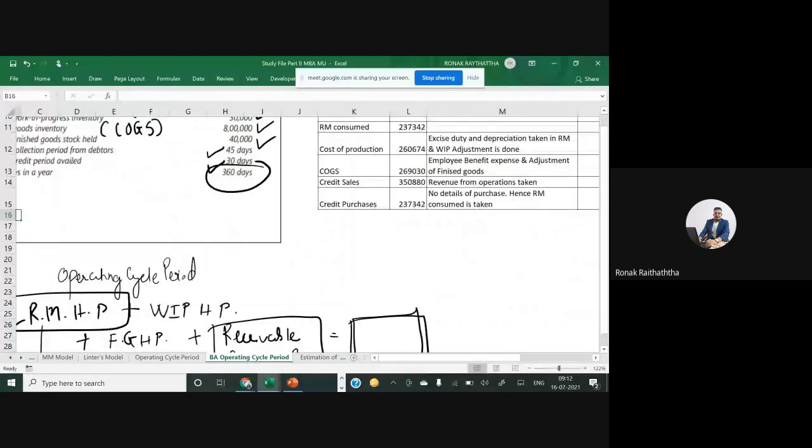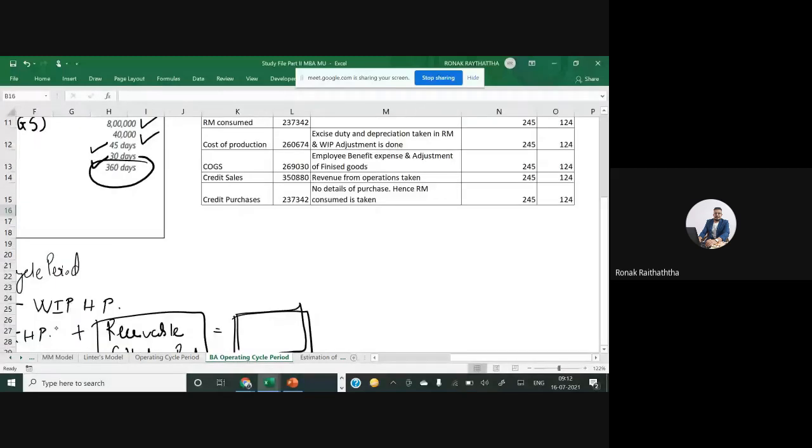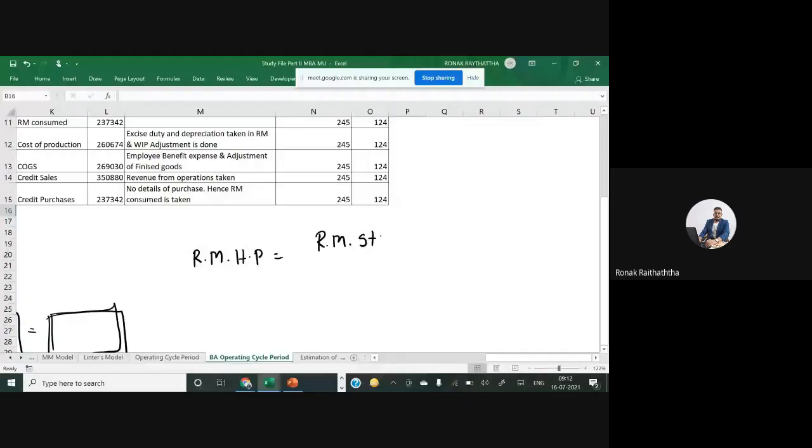First of all, we have the raw material holding period. The formula is raw material stock to be divided by raw material consumed per day. So raw material consumed per day will require another